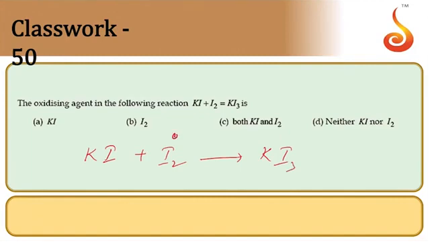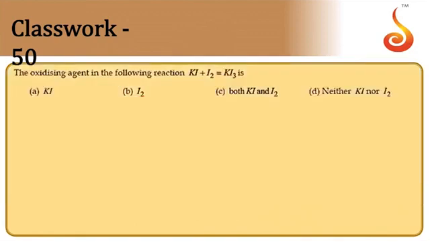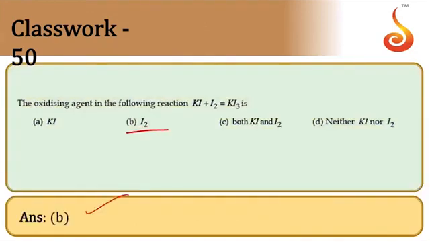So here is zero oxidation state. In KI3, the I3 will have a total of -1 state, also -1 here. So 0 is becoming -1 here. 0 becoming negative state means it is decreasing, undergoing reduction. Undergoing reduction means oxidizing agent. So I2 is the oxidizing agent. So the option is B. B is the correct answer.